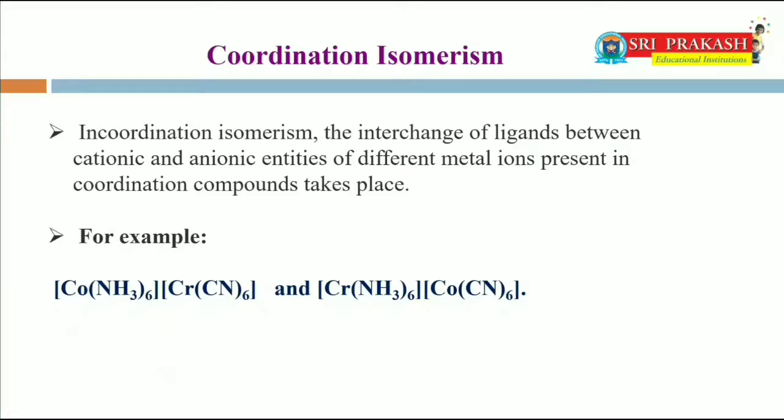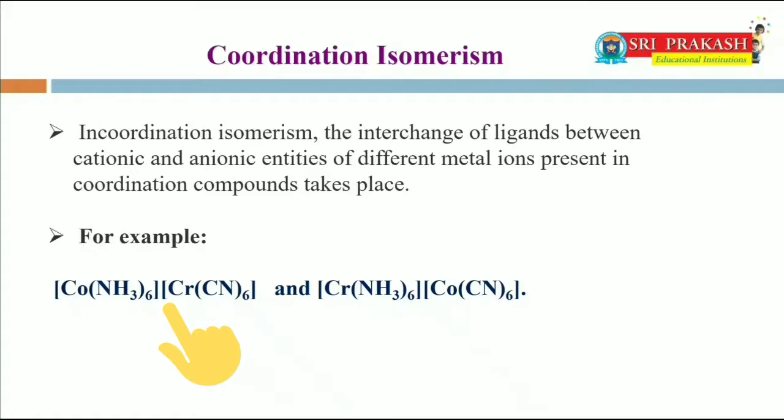In this isomerism, coordination isomers require at least two metal ions and sometimes more. That means in coordination isomerism, the interchange of ligands between the cationic and anionic entities of different metal ions present in the coordination compounds takes place.